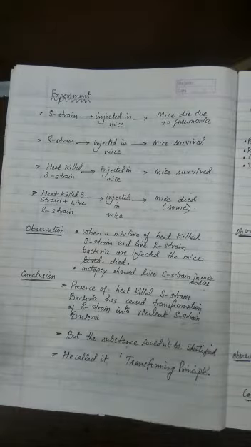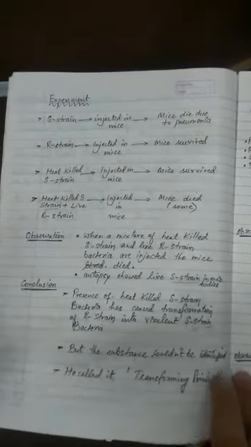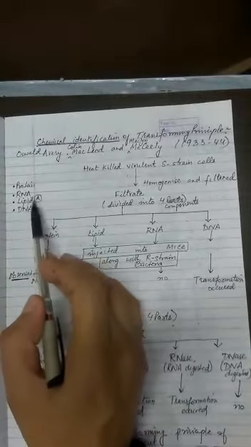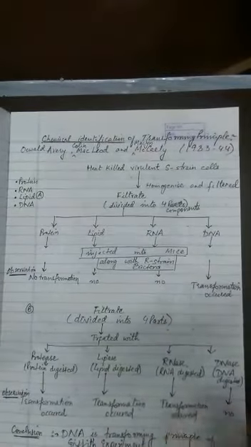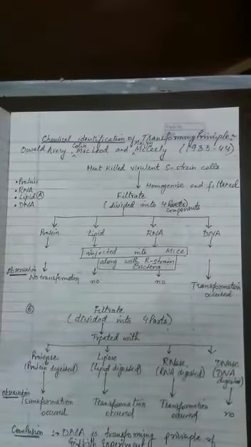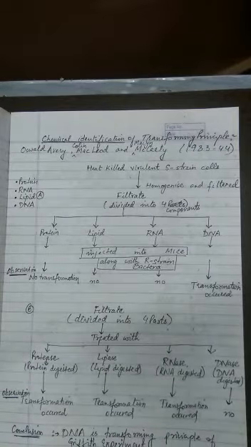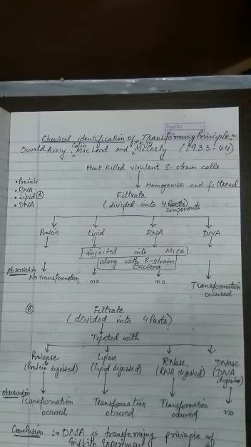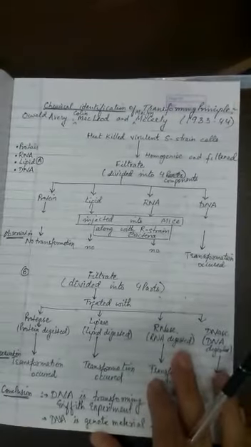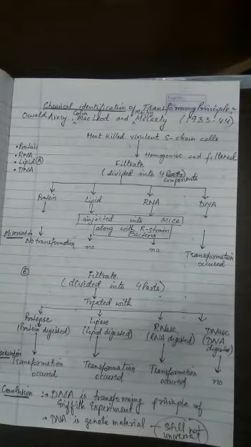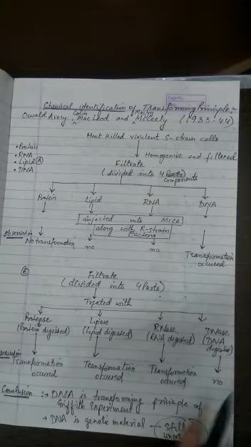These were improvised versions of Griffith's experiment of transformation, and by that time scientists already knew that this could be the genetic material, so they came up with the conclusion that DNA is the transforming principle. They were so excited with their conclusion that not only did they state that DNA is the transforming principle of Griffith's experiment, they even stated in a hurry that DNA is the genetic material, but still universally no scientist believed them. They only believed by that time that DNA is the transforming principle of Griffith's experiment.